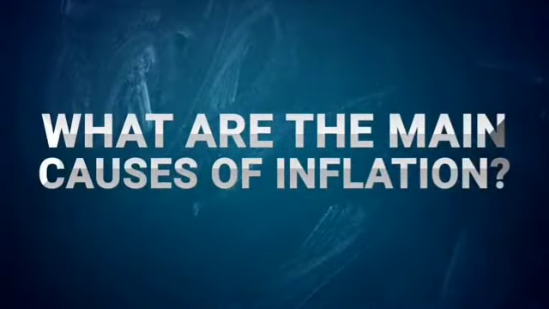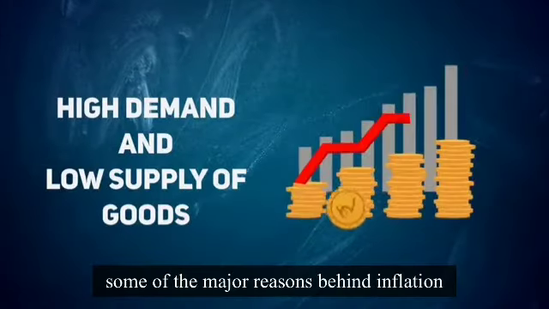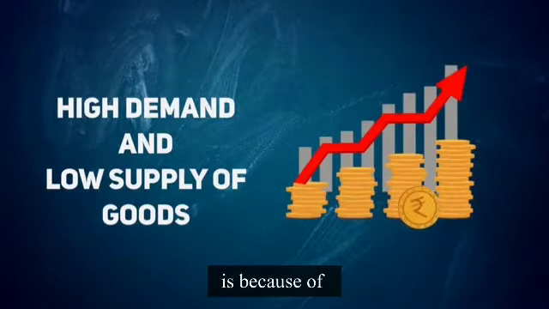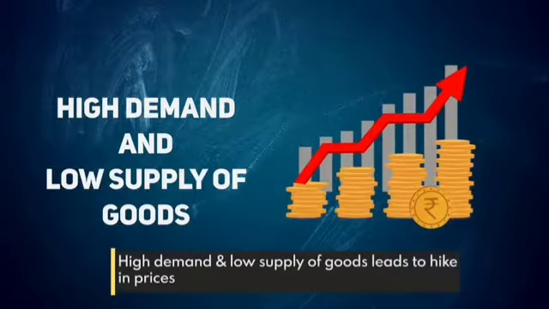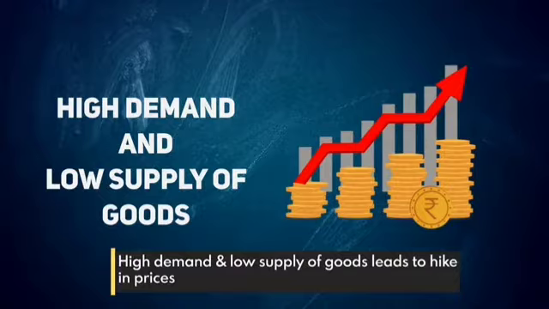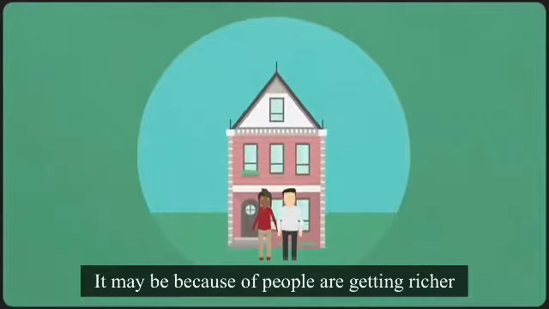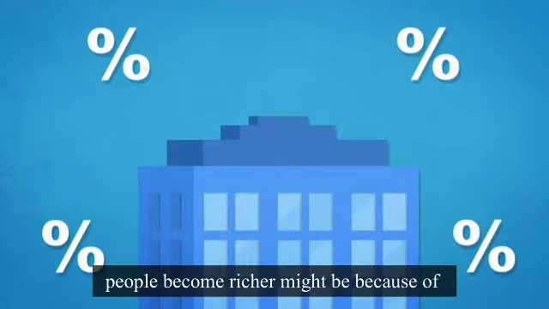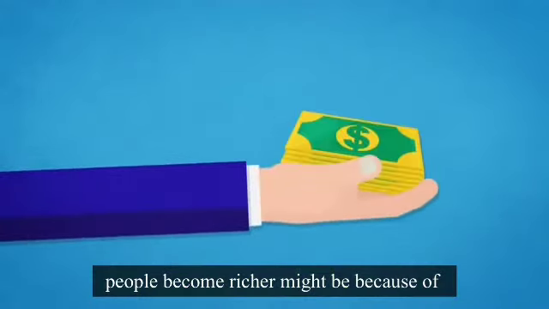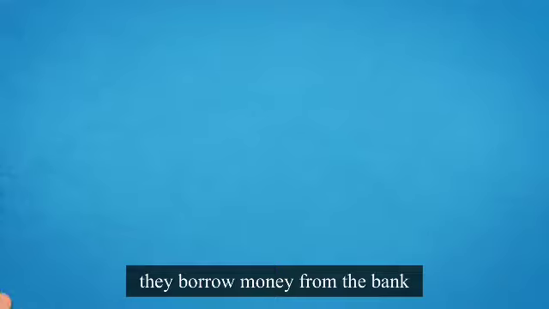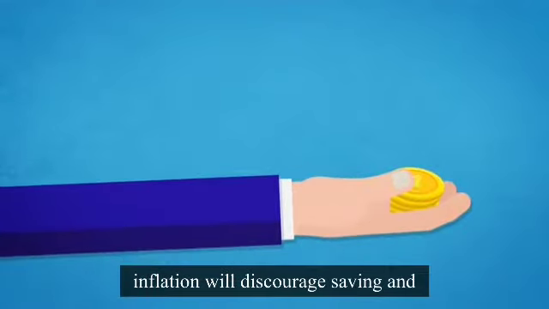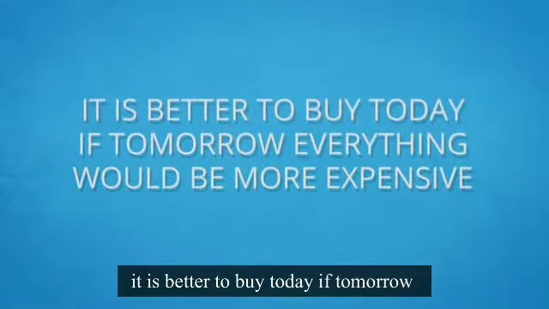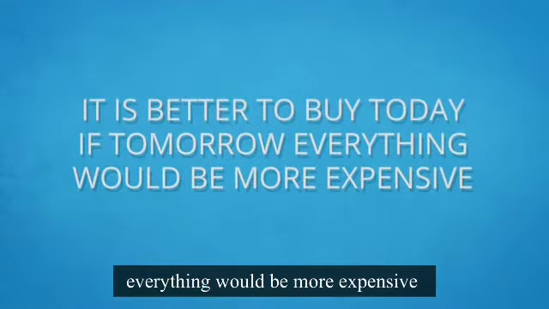So what are the main causes of inflation? Some of the major reasons behind inflation is because of high demand and low supply of goods. This creates a demand-supply gap which leads to a rise in prices. It may be because people are getting richer and have more money. People become richer might be because they borrow money from the bank. Inflation will discourage saving and promote consumption because it is better to buy today if tomorrow everything will be more expensive.